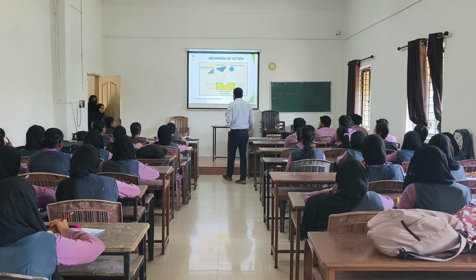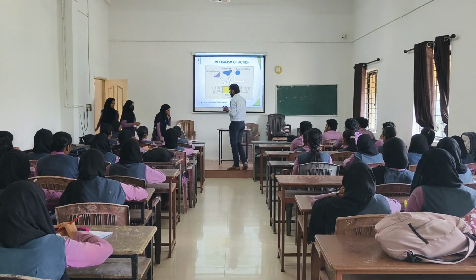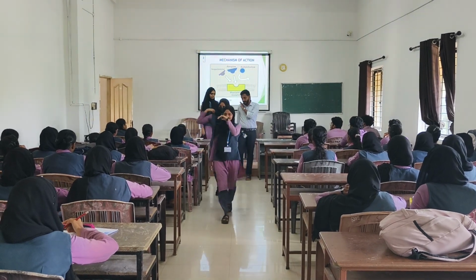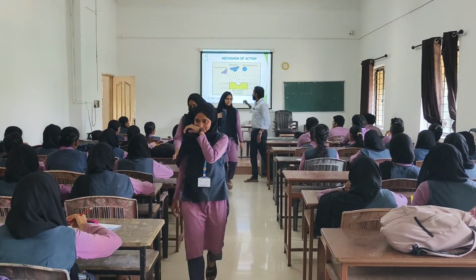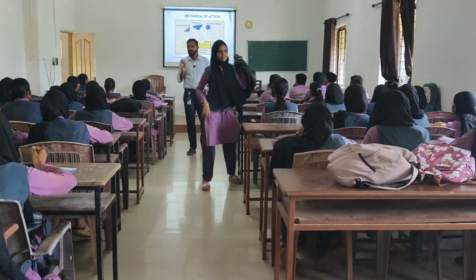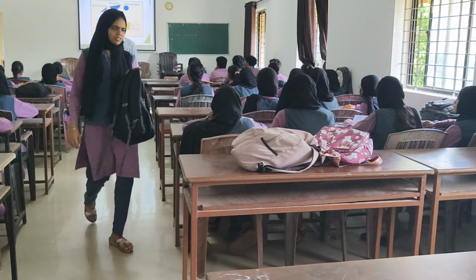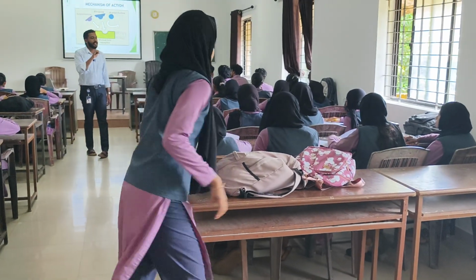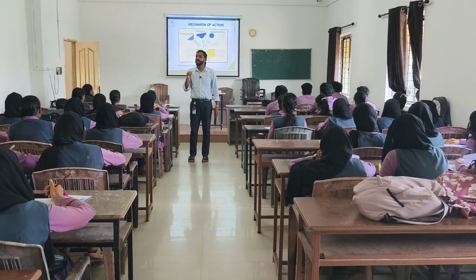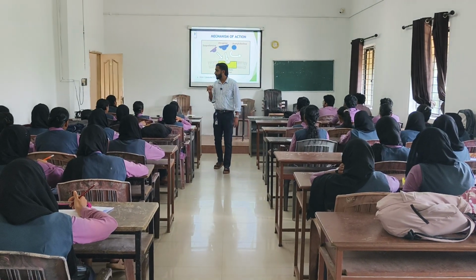See the mechanism of action. Scopolamine and atropine are cholinergic antagonists. They competitively inhibit the muscarinic or nicotinic receptors. What do you mean by competitive inhibition?